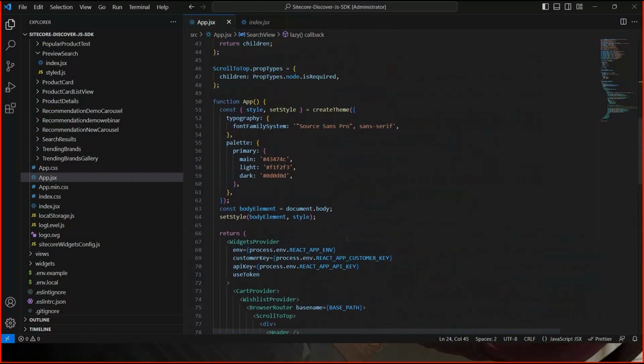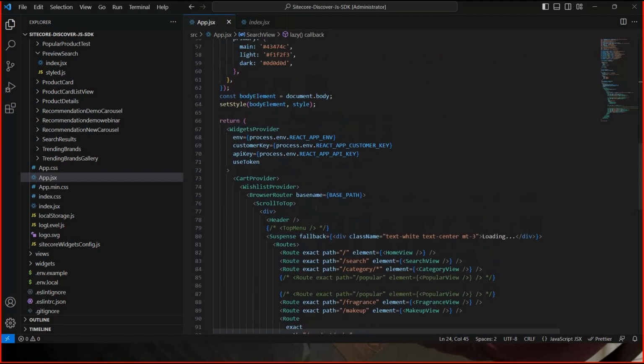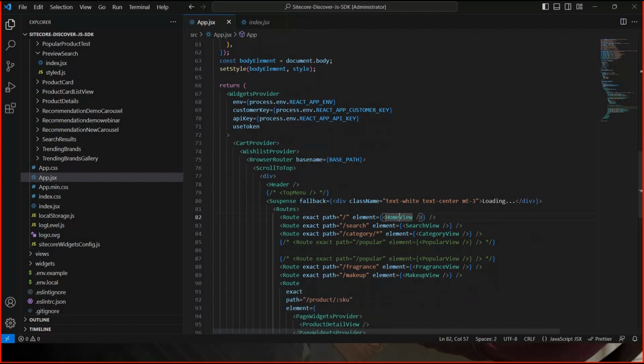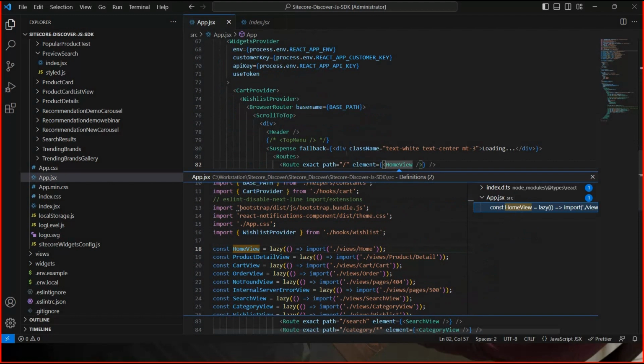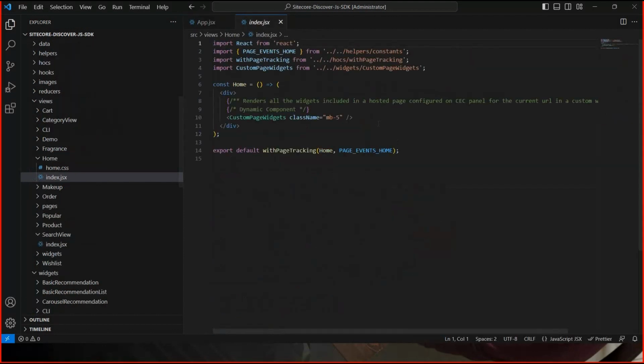Let me explain the static component and dynamic component thing, so we can get a better idea. Among static components, preview search we have already bound as a static component. In the home page, let me redirect to the home page. So in the home page, you can see what happens currently. We haven't bound any project IDs or any visit IDs.